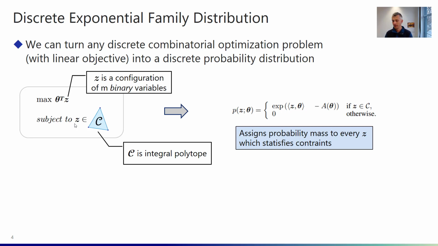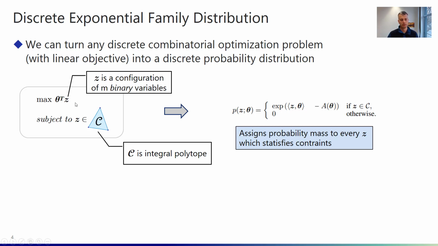So why is our method called backpropagating through discrete exponential family distributions, even though I've now also mentioned combinatorial optimization problems? Well, that's because quite simply you can turn any discrete combinatorial optimization problem with a linear objective into a discrete probability distribution, where here on the left side you have this maximization problem, the inner product between theta, which are the cost coefficients, and our z.